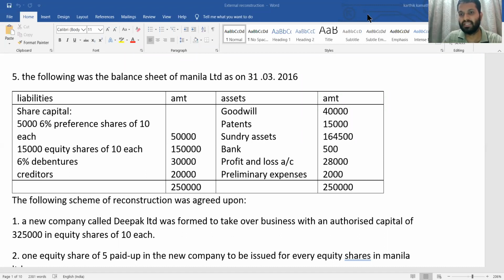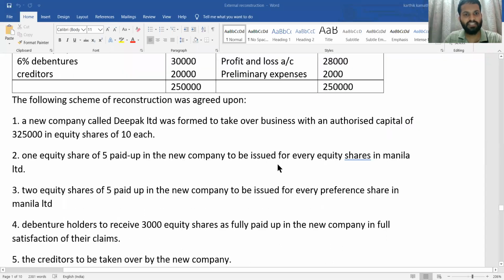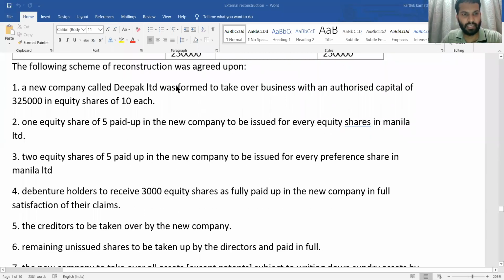So now we need to see the several adjustments which are given in the question. Adjustments, one by one, we are going to see. First one: a new company called Deepak Limited was formed to take over the business with an authorized capital of 3,25,000 in equity shares of 10 each. In the question itself, the authorized capital information is very specifically mentioned.